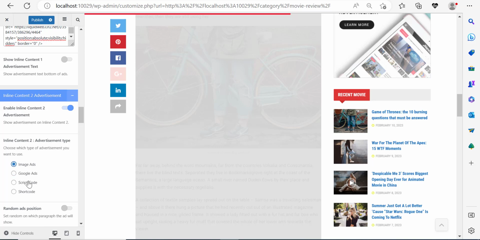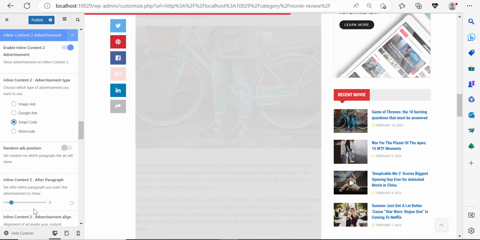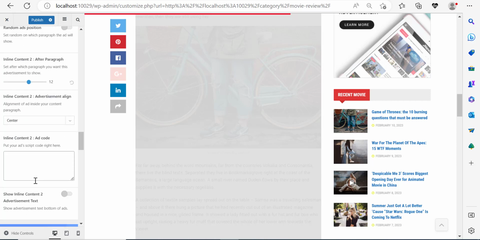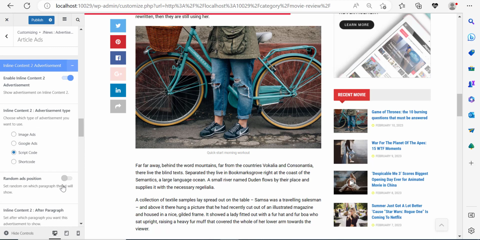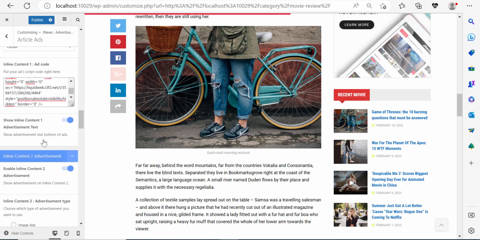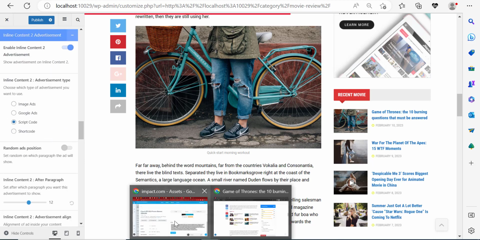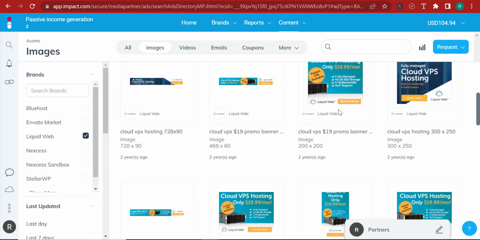This time I want to enable it after paragraph number 13 or 12. Centered, and I can go and show advertisement link. I'm going to do the same with this one as well. Show advertisement link. And I'm going to go and get a script code. Right, so let me go out here.